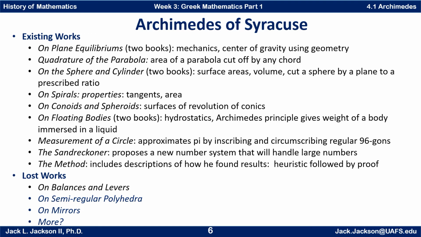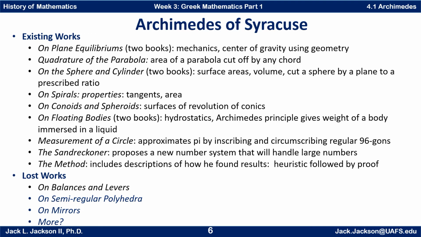On the Measurement of a Circle, he approximates pi by inscribing and circumscribing regular 96-gons. Now notice that is a very calculation intensive endeavor. So he did not shy away from calculations at all. So he's much more likely to be actually dealing with numbers and calculations than, say, you're going to find in the Elements, for example.